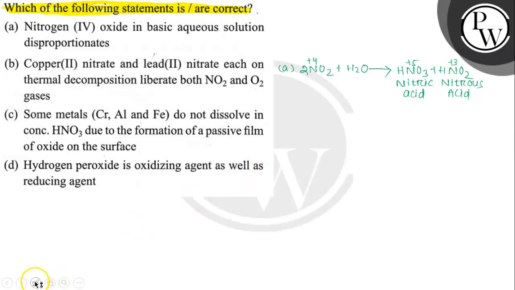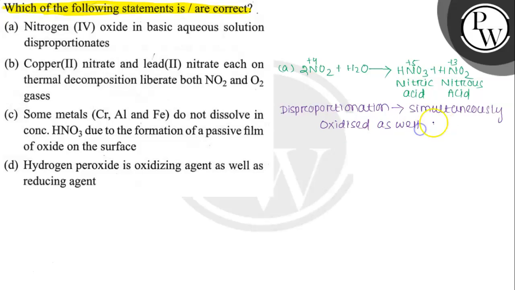So what is disproportionation? If simultaneously oxidation and reduction take place, then it is called disproportionation. That is, if one element is oxidized as well as reduced, then that is called disproportionation.